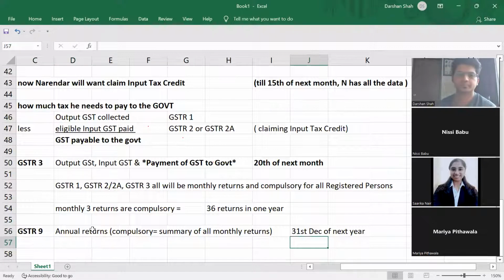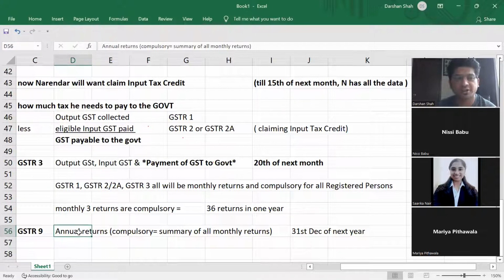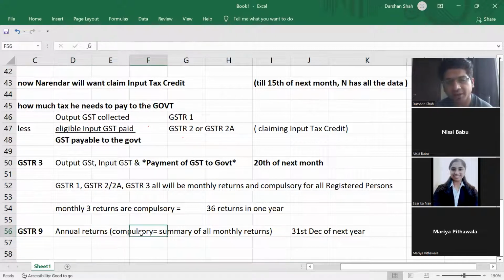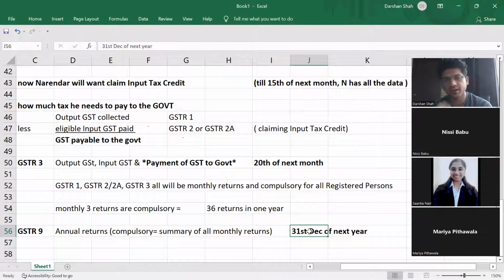All right. So GSTR 9, nothing new has to be done. It is the annual return. It is compulsory, and it is just a summary of all your monthly returns. It has to be filed on 31st December of the next year. Clear?